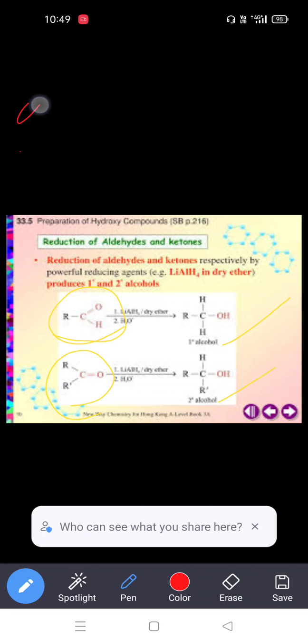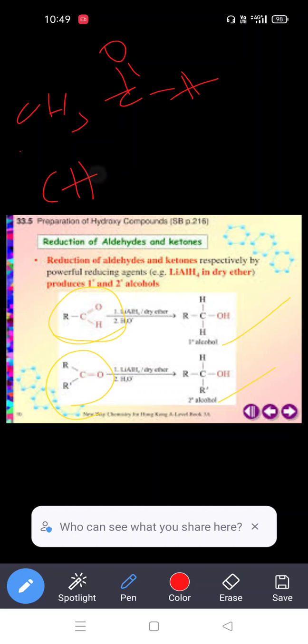So this is the acetaldehyde. We have two carbons in acetaldehyde, and they undergo a reduction process to produce ethyl alcohol as the product. So this is one of the best preparations of ethyl alcohol from acetaldehyde. This is also a very simple reaction.